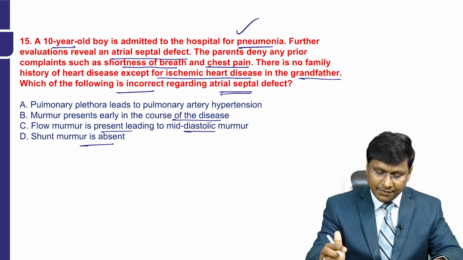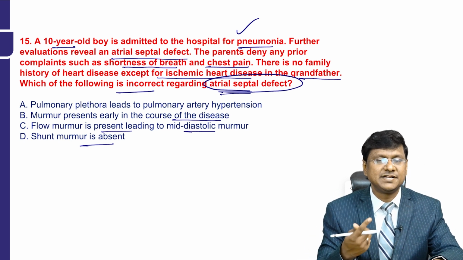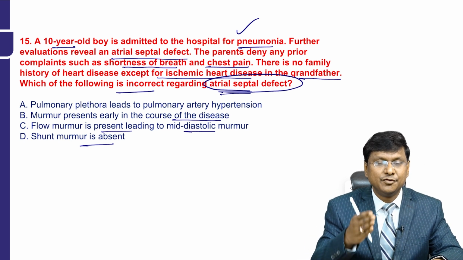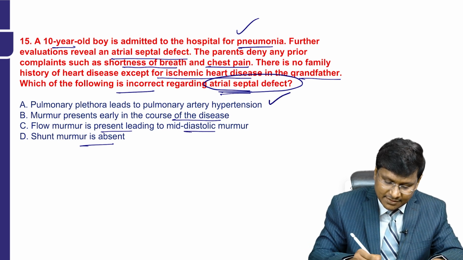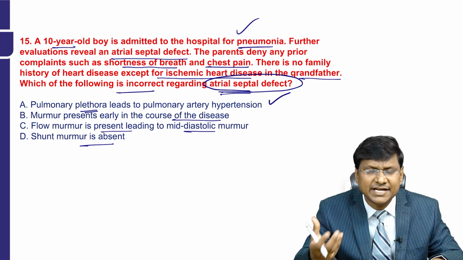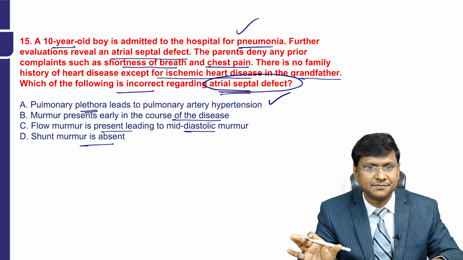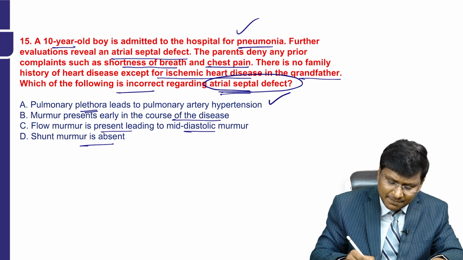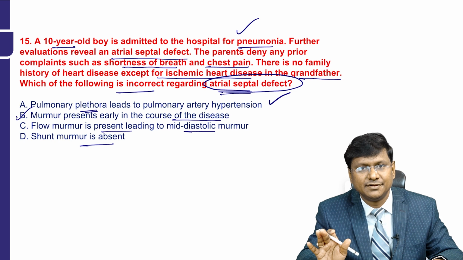So the patient is having an atrial septal defect. That will result in shunting of blood from the left atrium to the right atrium, and that will result in pulmonary plethora, right? Where there is increased flow of blood across the pulmonary artery, resulting in pulmonary arterial hypertension, right? Next, murmur present early in the course of the disease. That is a wrong statement, right?